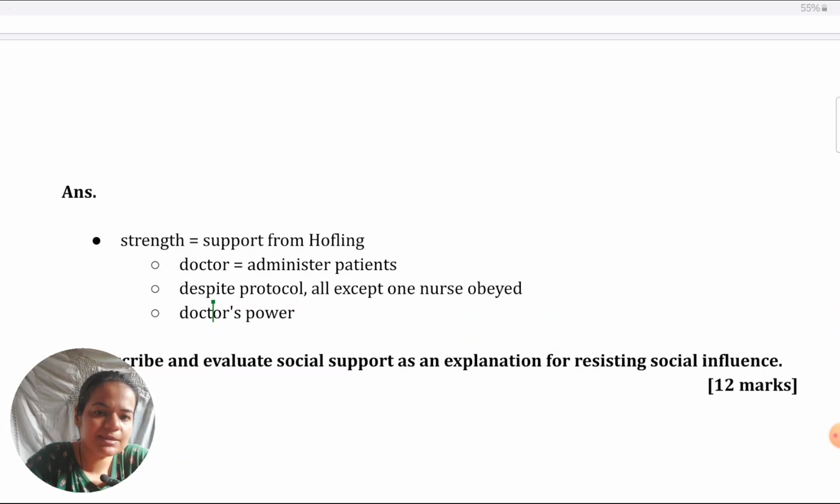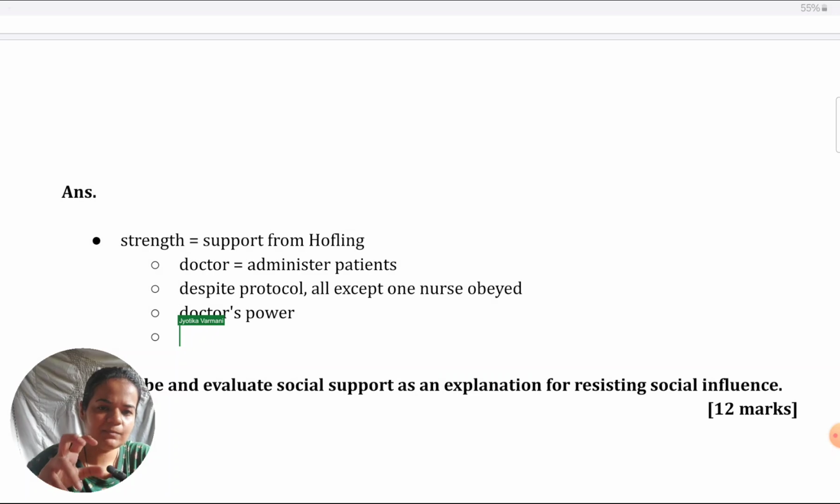Both the explanations are there in this study. They felt the doctor should take responsibility, but if we put it that way, it becomes agentic state. And also, they were afraid of the doctor's power and punishment. We should emphasize more of that over here. That made them obey, which shows that they believed the doctor was a legitimate authority figure.